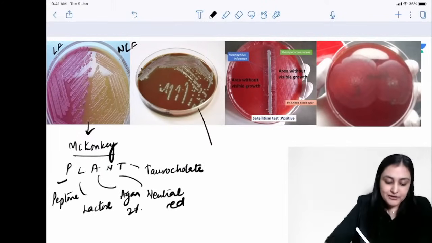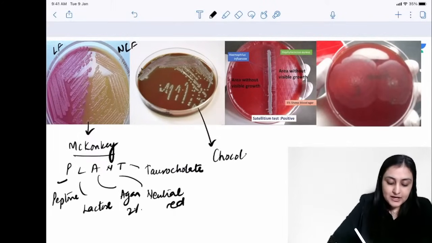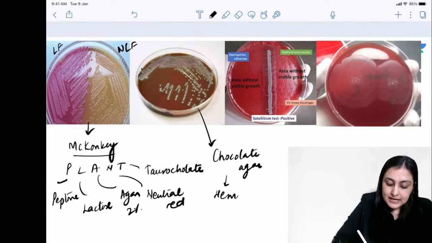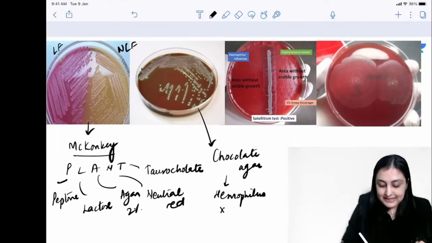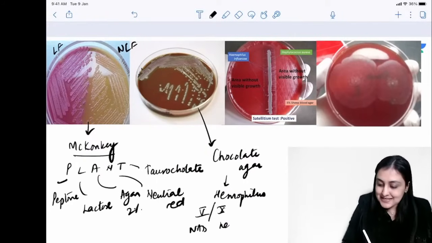Anyways, what we have here is chocolate agar. Chocolate agar is used for which bacteria? Chocolate agar is used for Haemophilus. Why for Haemophilus? Because Haemophilus needs 2 factors to grow. It needs factor 10 and it needs factor 5, right? So factor 5 is NAD and factor 10 is hematin, right?